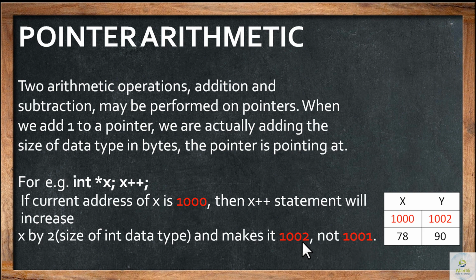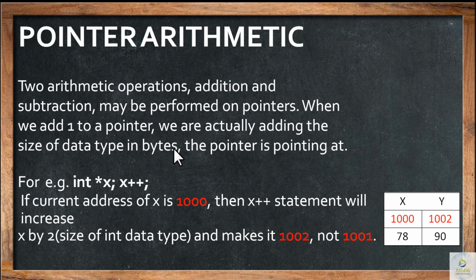So, it will increase by 2 bytes if it is integer. It will increase by 4 bytes if it is float. Okay, if it is double, it will increase by 8 bytes. Like that, depending upon the data type, the increase by the data type size will be done in pointer arithmetic. So, here 1002 will be pointing to the next variable, whatever that variable may be. Decrease by 1 will take it back by 2 bytes if it is integer. If it is float, 4 bytes of memory space will be decreased.